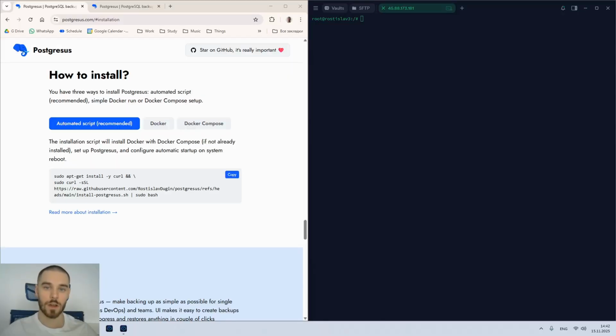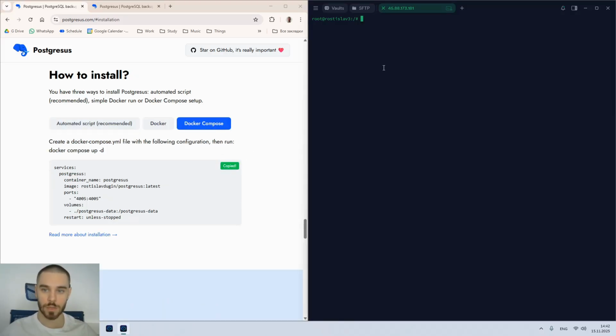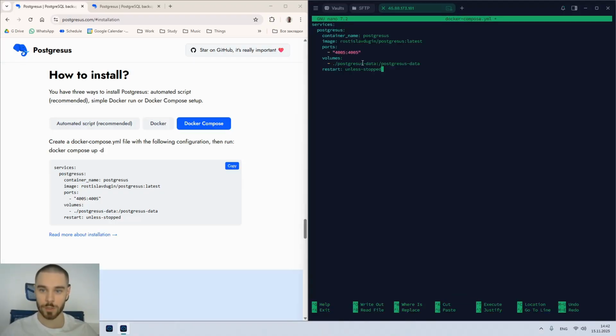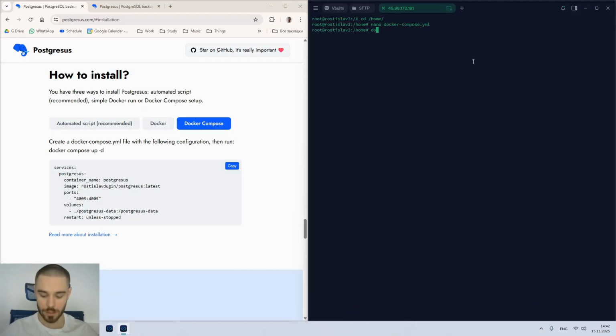The second way how Postgresus can be installed is via Docker Compose. So let's copy the Docker Compose content, go to the home folder, create a Docker Compose file, and copy the content. Then type in docker compose up -d.